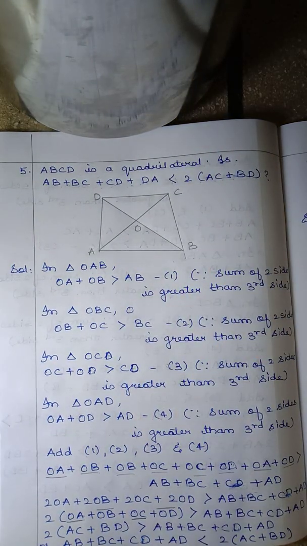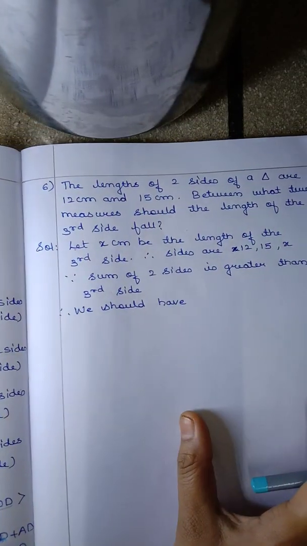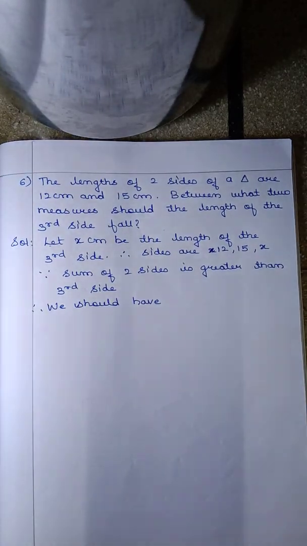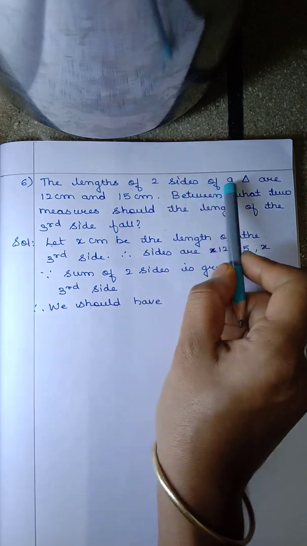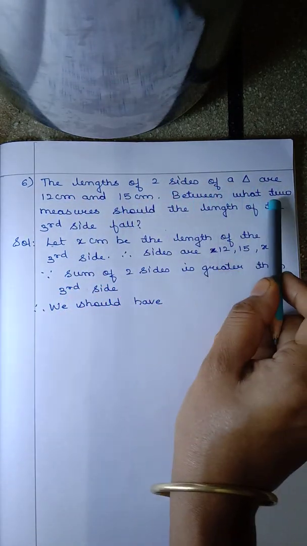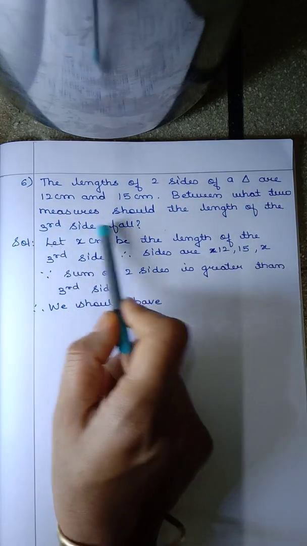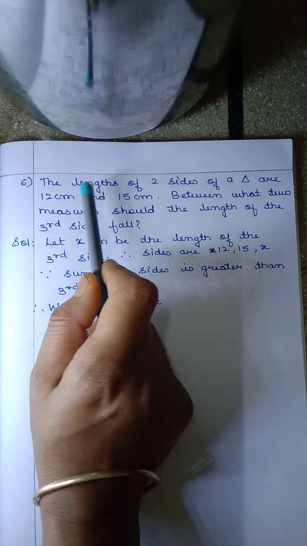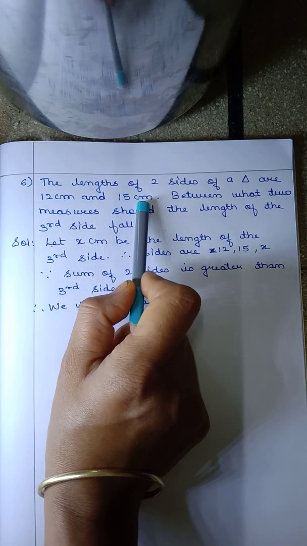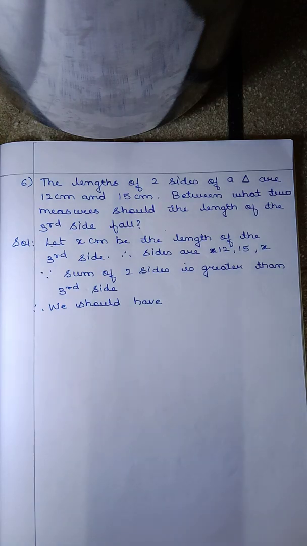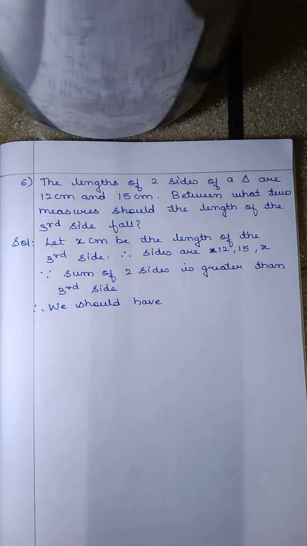Okay, this is what they had asked. Now let's move on to the sixth question, the last question of the exercise. The lengths of two sides of a triangle are 12 centimeter and 15 centimeter. Between what two measures should the length of the third side fall? They have given the measurements of only two sides of a triangle, and you have to find between what numbers the measurement of the third side may fall.